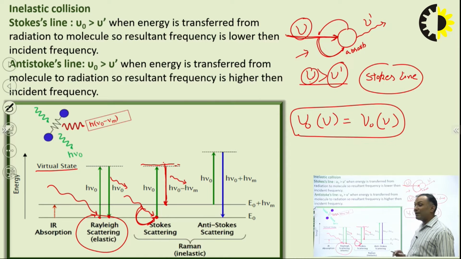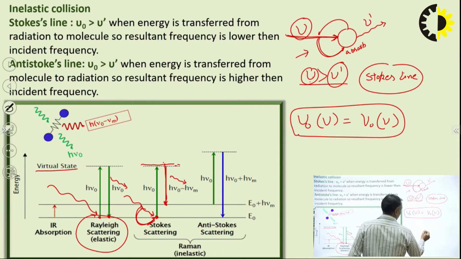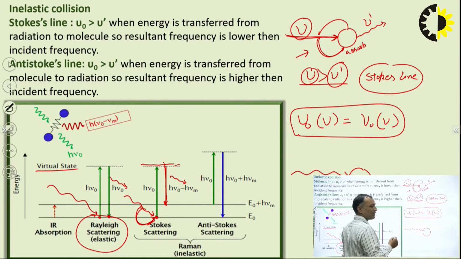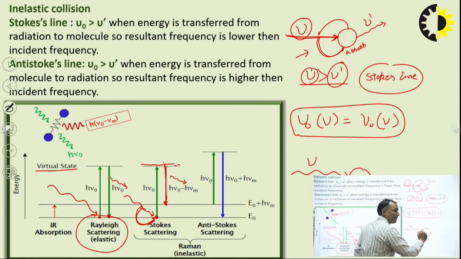Next, what is the anti-Stokes line? I am going to represent it in both ways. Suppose this is my molecule. I am giving one EMR or laser or energy in the form of nu. Now, the particle also has some higher energy. So the energy is transferred from the molecule to this incident light.